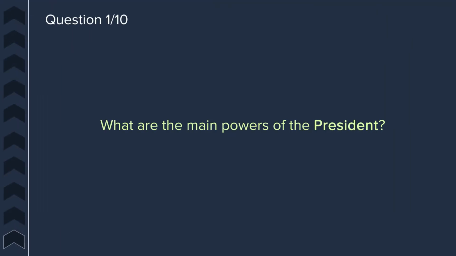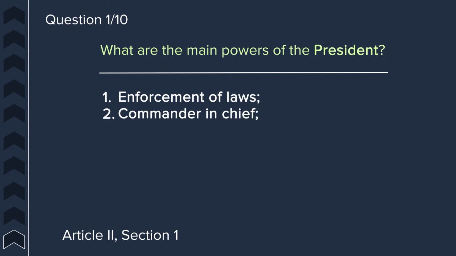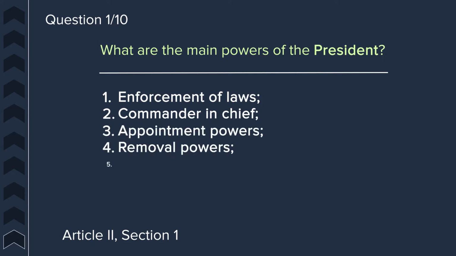Question 1. What are the main powers of the president? Found in Article 2, Section 1, the main powers of the president are enforcement of laws, commander-in-chief, appointment powers, removal powers, pardon powers, and the power to veto.